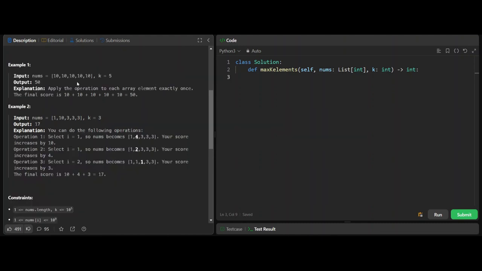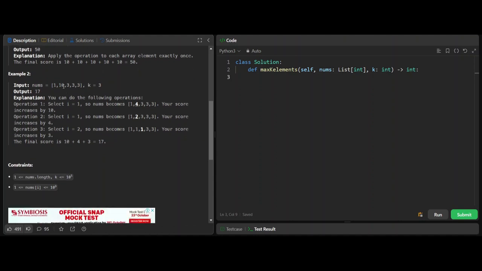In this example, we have k equal to 5, so we need to perform 5 operations, and in each operation we can take the score as 10 because it has the same numbers, so the output is 50. In the second example, we have k equal to 3, and among these we will be taking the largest number and taking that score because we need to maximize the score.